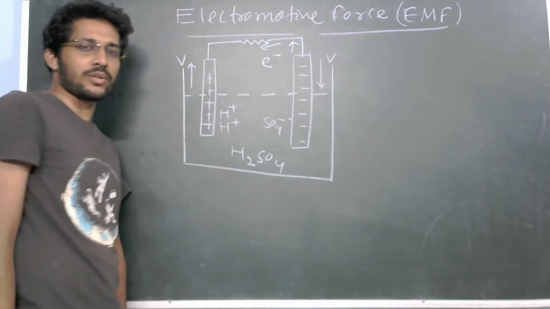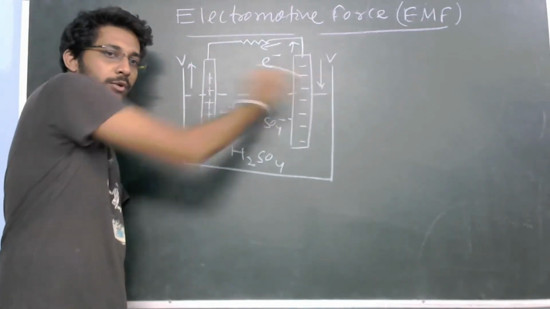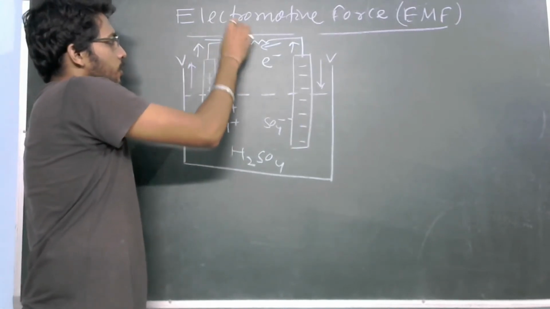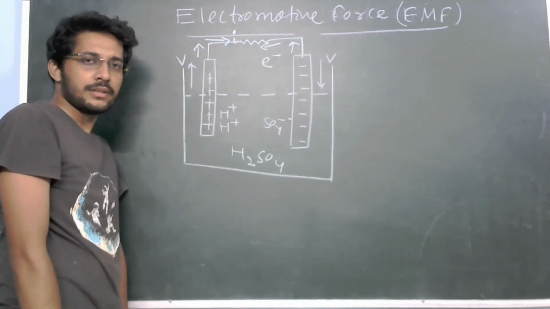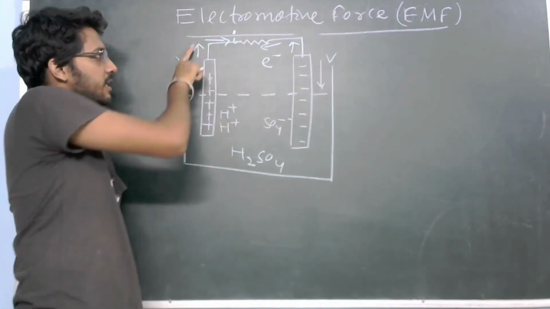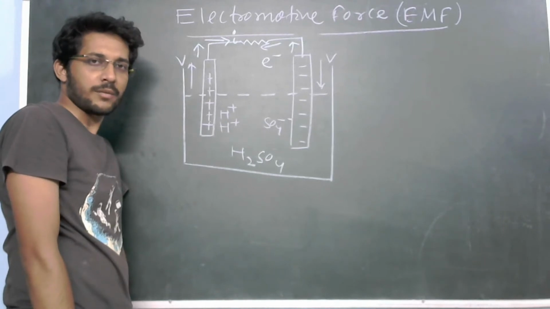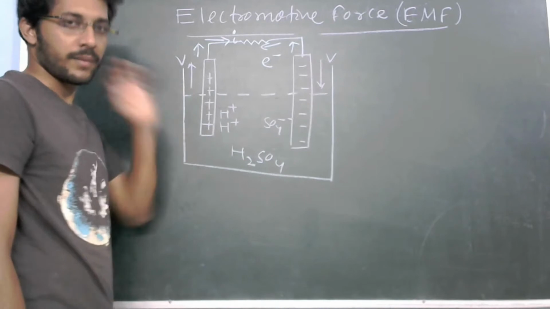At the same time, we know that electric current flows from higher potential to lower potential. So what will happen? Current starts to flow from where to where? From PbO2 to Pb. This is how the direction of electron flow and the direction of current are opposite to each other. Every time understand this much. So this is the basic case. So this is the concept of our cell.